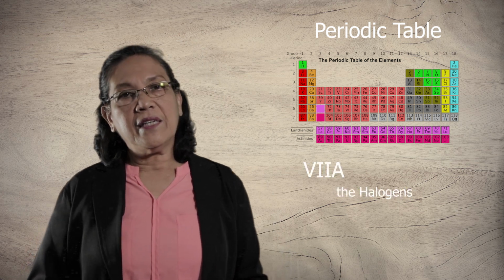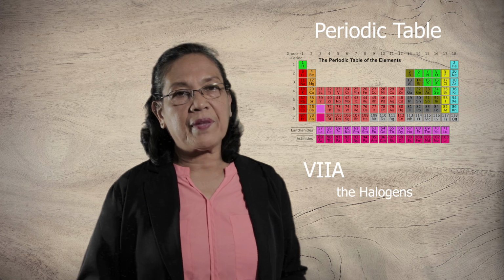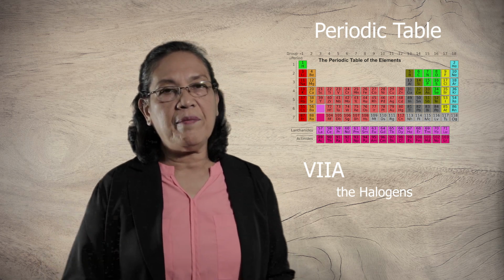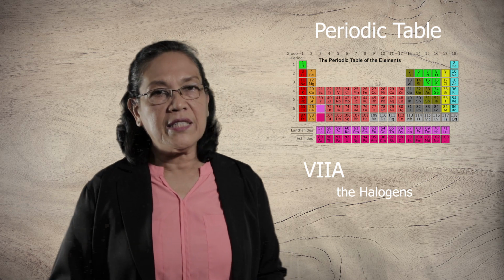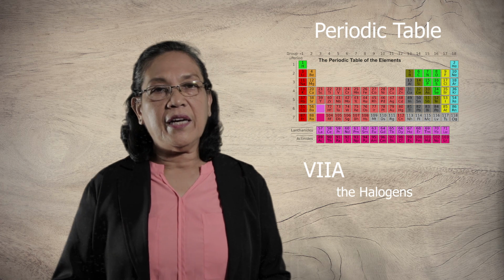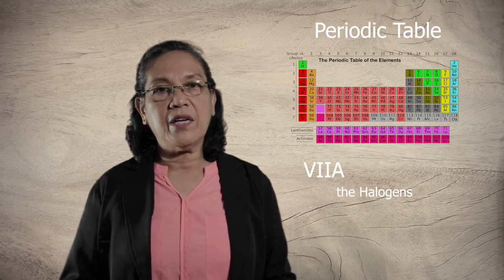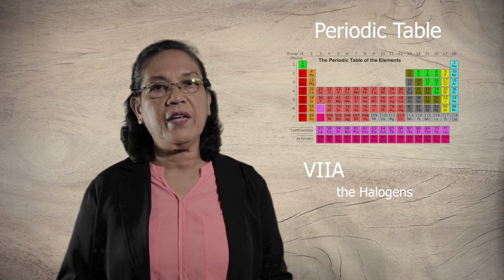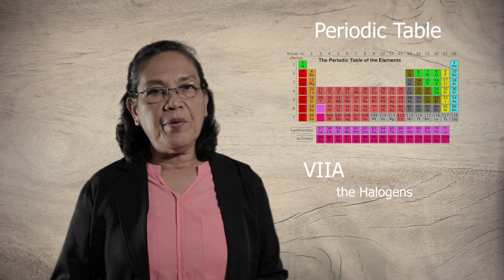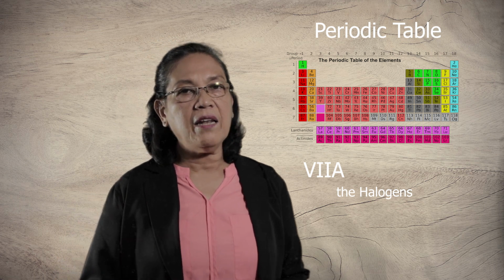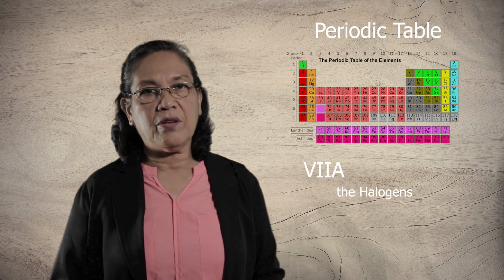Then there is the 7A family. This is known as the halogens. The halogen family has a valence of 7, and the name halogen means salt forming. This is composed of fluorine, chlorine, bromine, iodine, and astatine. These halogens are salt forming.